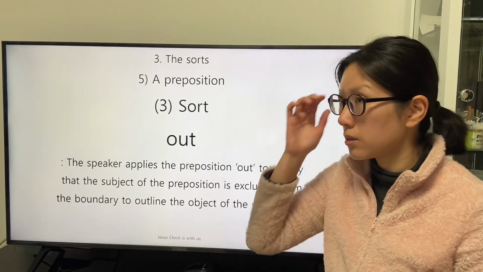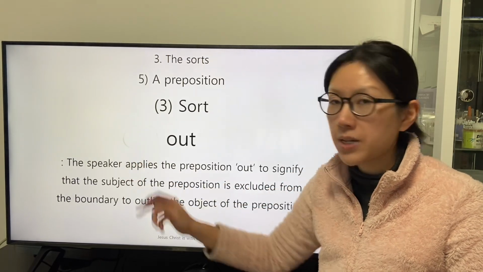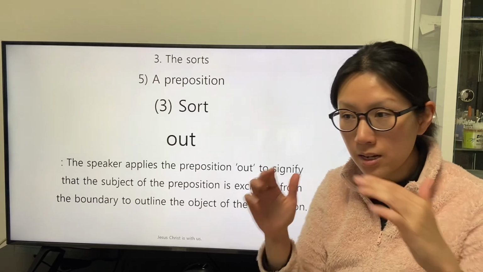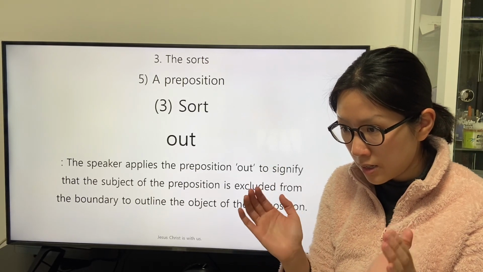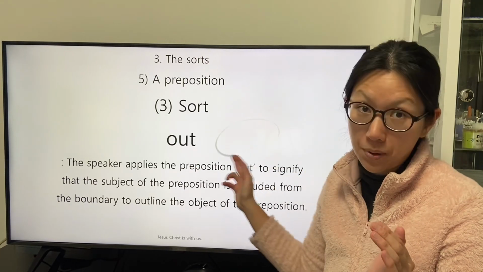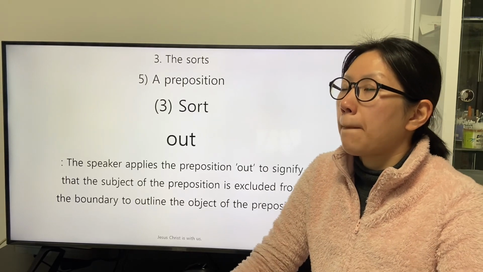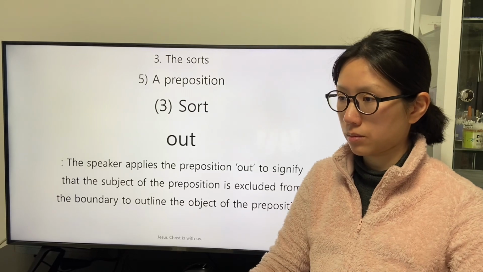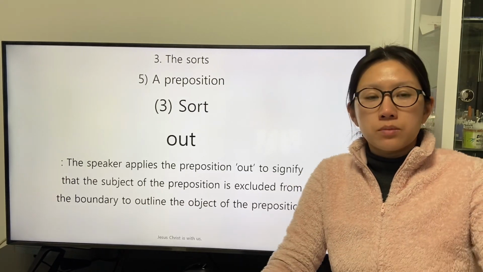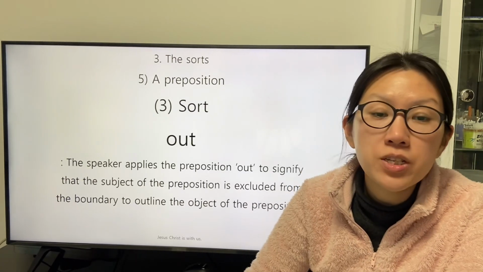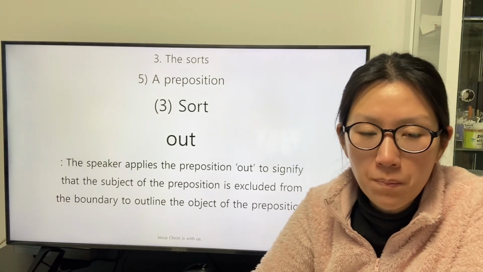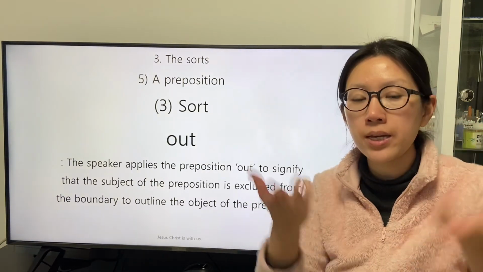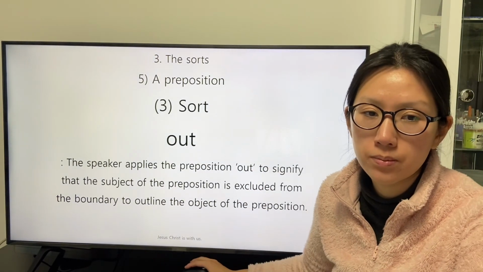So we can understand that the subject is not included in the object of the preposition out. The speaker applies the preposition out to signify that the subject of the preposition is excluded from the boundary to outline the object of the preposition.